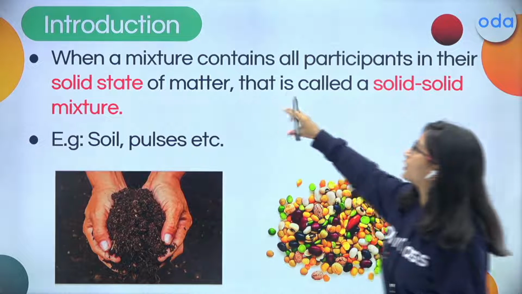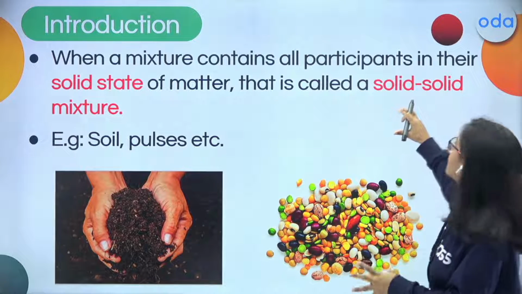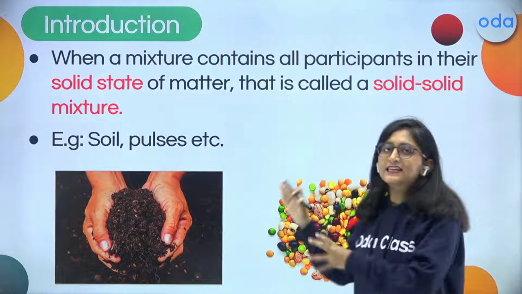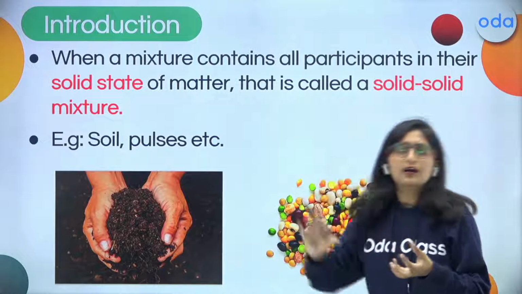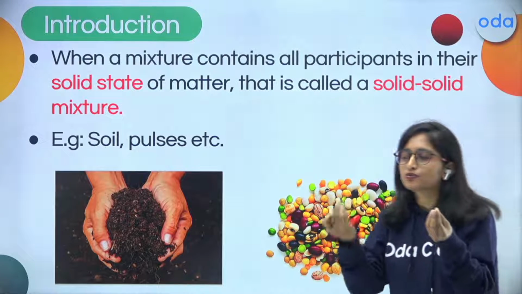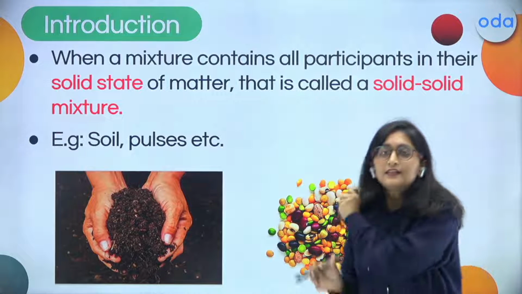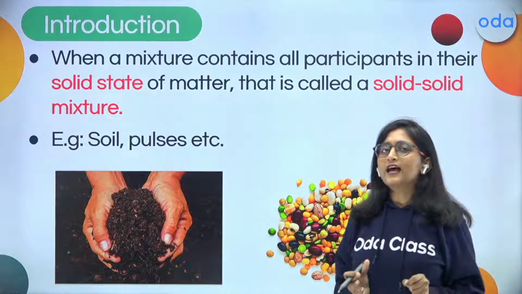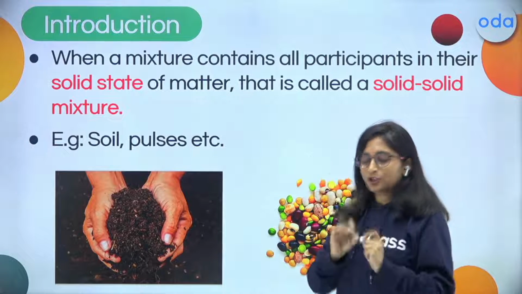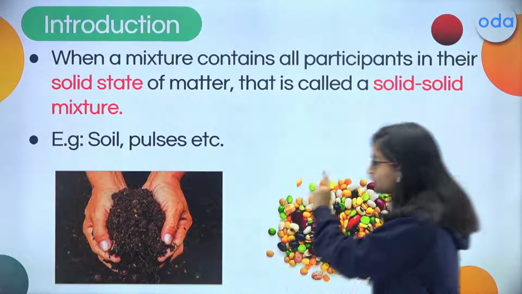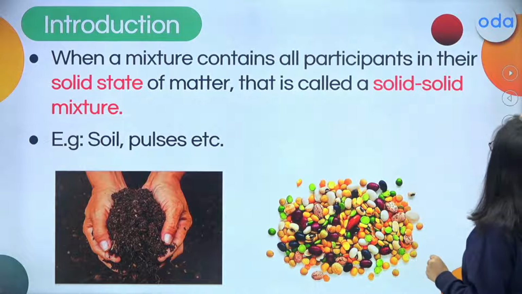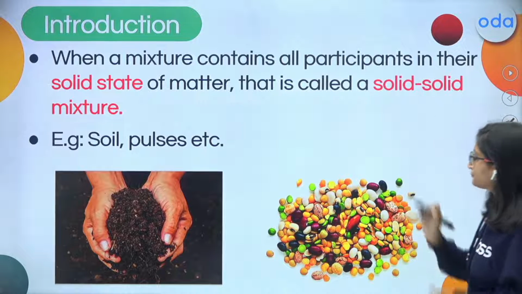So when a mixture contains all the participants in the solid state of matter, all the components, whether it is one component, two, three, four, when all are in solid state, we are going to call it a solid mixture.